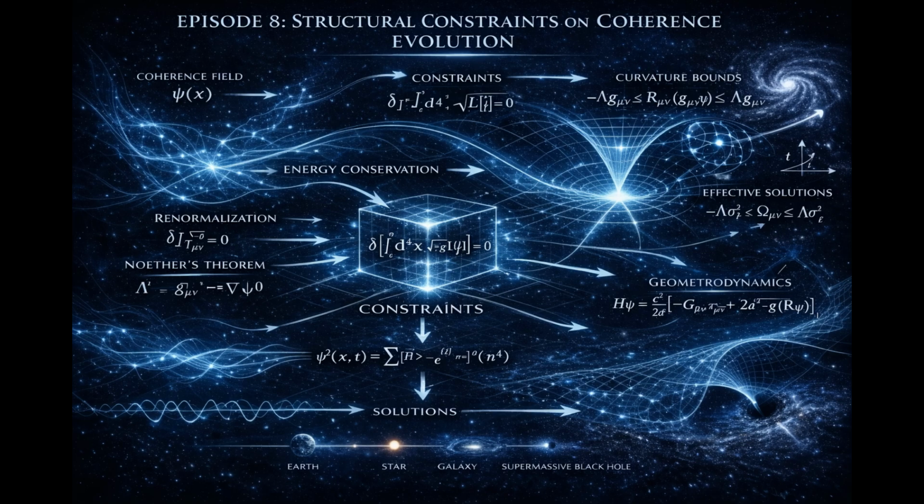Now consider scale. At small scales, coherence fluctuations may dominate. At large scales, averaged coherence distribution governs curvature. The governing rule must reduce to smooth behavior under coarse graining. Otherwise, macroscopic geometry would be unstable. This introduces a consistency requirement across scale. Micro-level coherence dynamics must average to macro-level geometric evolution.